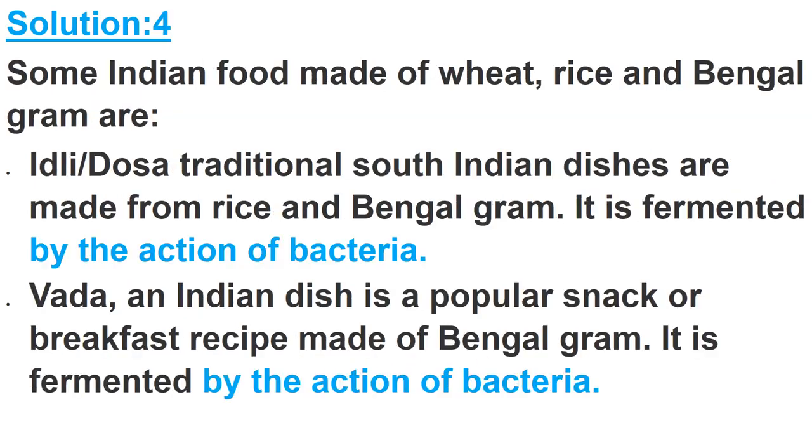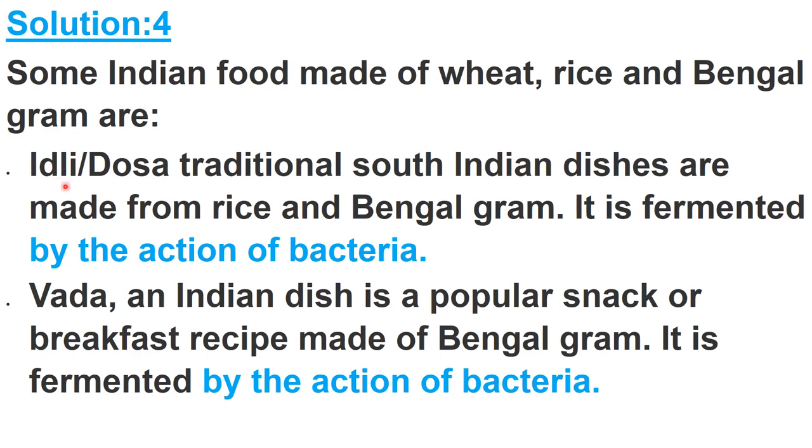Next is the answer of question number 4 of NCERT. Some Indian foods made of wheat, rice and Bengal gram are given here, which are made with the help of microbial actions, right? So here idli and dosa, which are traditional foods of South India, are made from rice and Bengal gram, right?